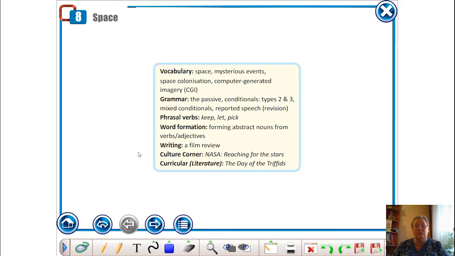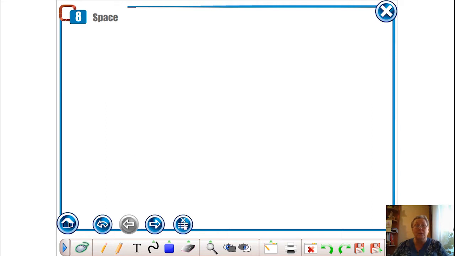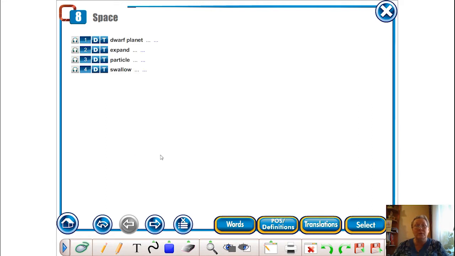And here will be a lesson on literature, The Day of the Triffids. Let's start with the new words. There are not so many of them. Let's listen to them. Dwarf planet. It's a noun and it means карликовая планета. Expand. It's a verb. It means расширять.